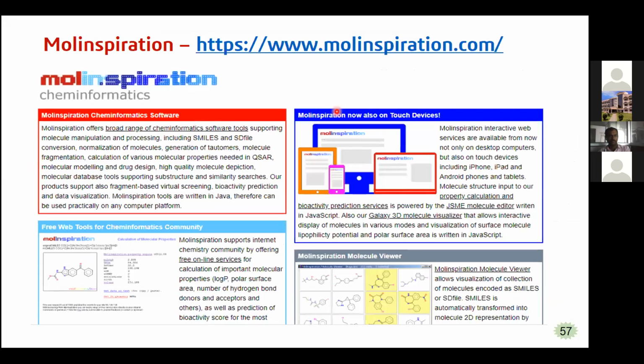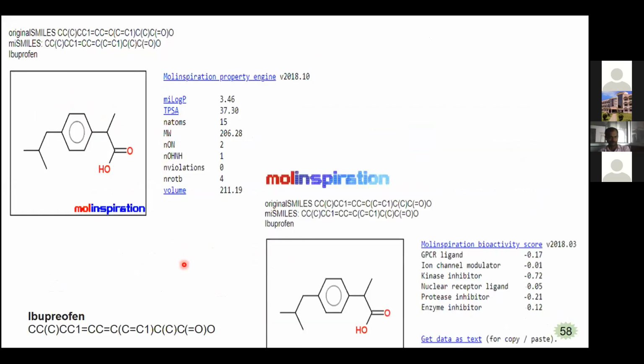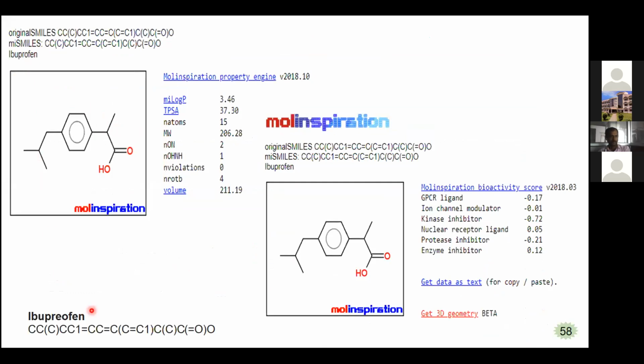And another software is Molinspiration. This website link is going to be helpful. By clicking on the free online services in Molinspiration, we can get parameters like these. I gave the ibuprofen structure. We can calculate the logP value, topological polar surface area, number of atoms present in the compound, number of hydrogen bond acceptors and donors, and number of violations according to the drug likeness properties, number of rotatable bonds, and the molar volume. We can calculate all of these using Molinspiration.